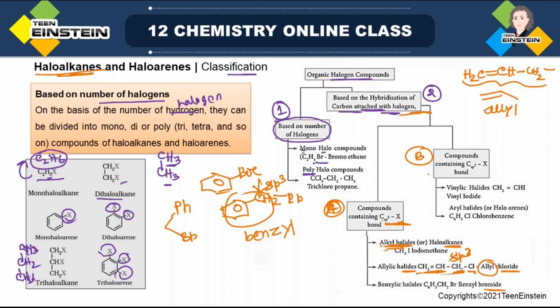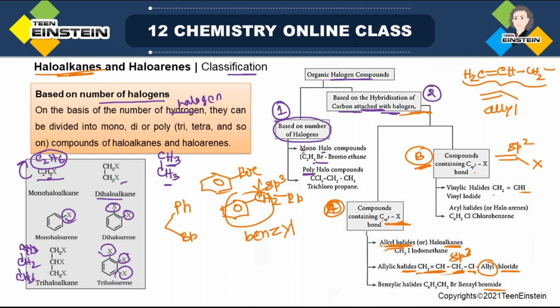And then in B category we have compounds containing Csp2-X. So vinylic halide. Vinyl group is C=C double bond, and then halogen is attached. Try to understand the difference with allyl. When it is allyl, then C=C double bond, then CH2, then X. So it is a Csp3-X, but here it is directly attached to the sp2 hybridized carbon. That is why the name is different. The group is C=C double bond, this group is vinyl group. So the name will be vinylic halide generally. And if it is iodine, as in this example, the name is vinyl iodide.